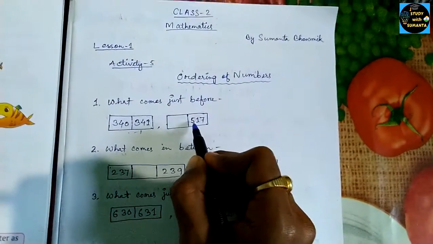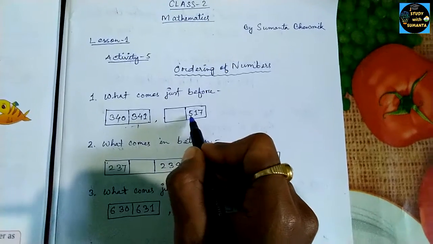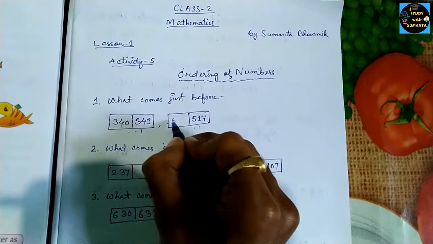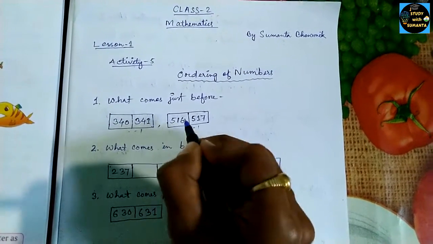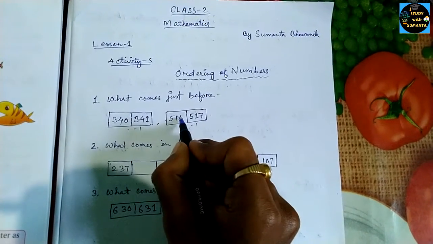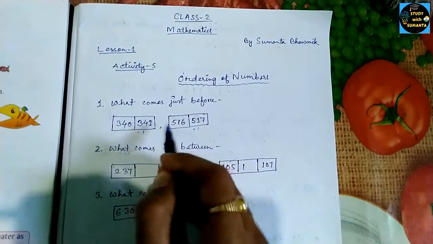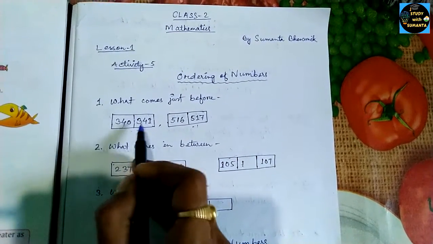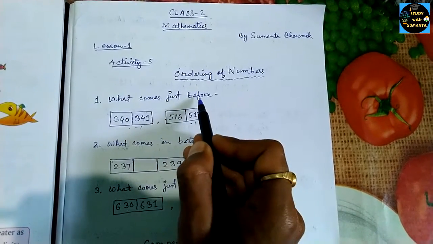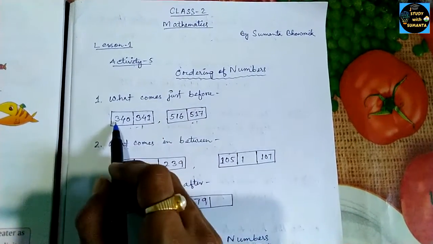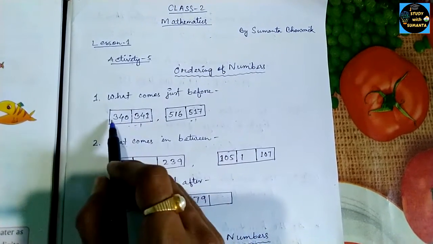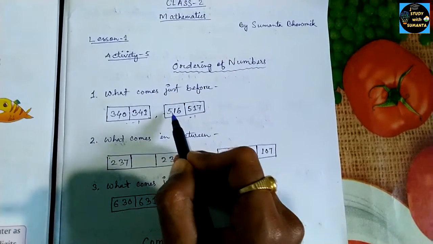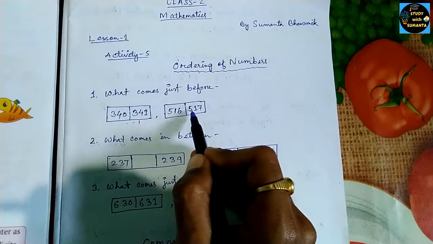Now come to the next number, that is 517. What will be before 517, minus 1 from this, we will get the number 516. For confirmation you can add 1 to this number also, you will get this number. That is a confirmation: just before means you have to minus 1 from that number. Like this you can say in serial form, 340, 341, and 516, 517 in serial.